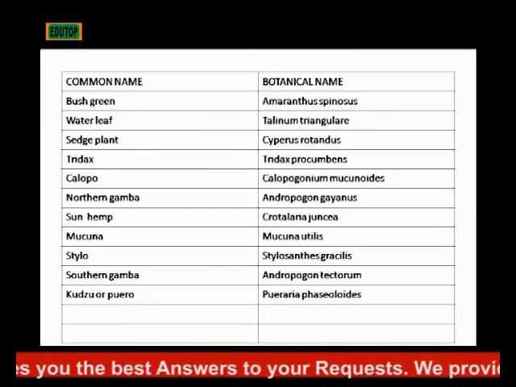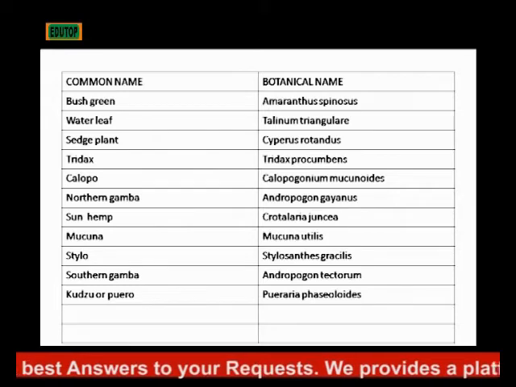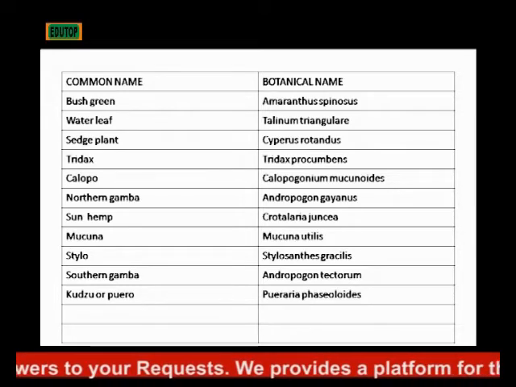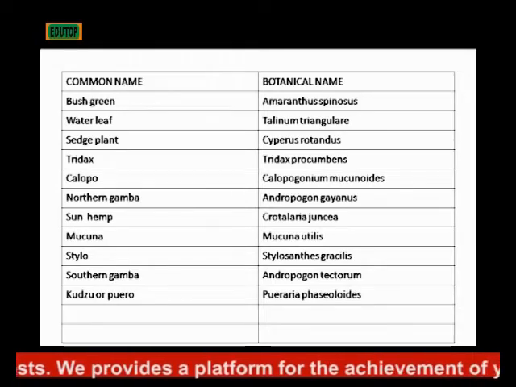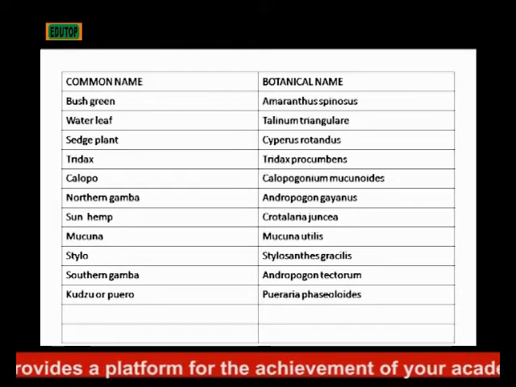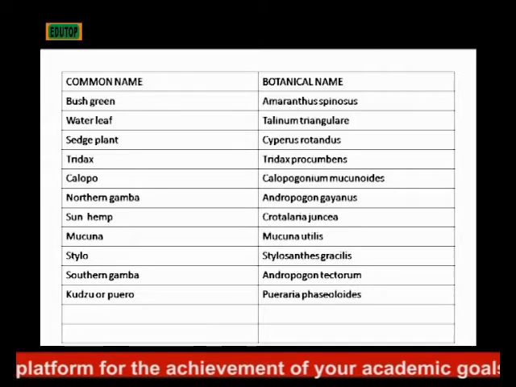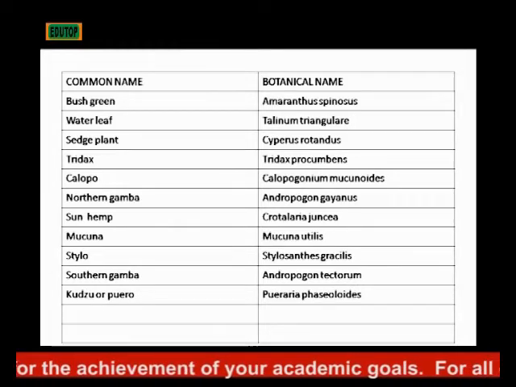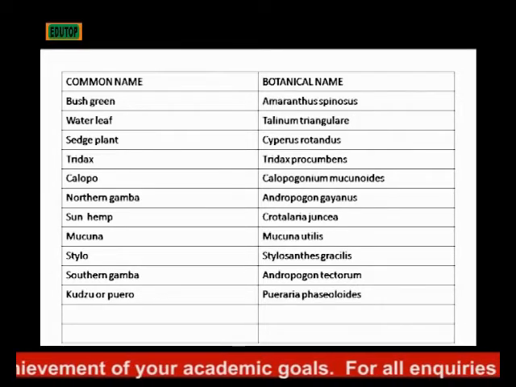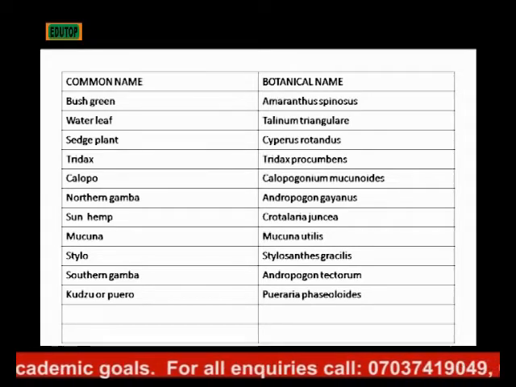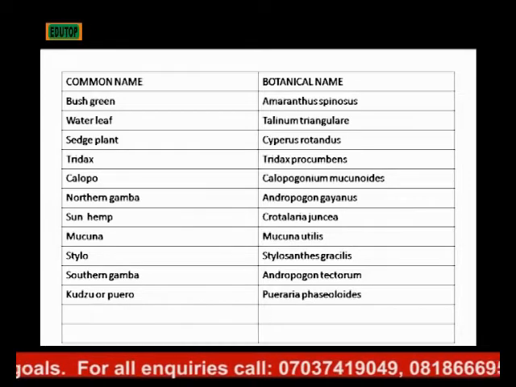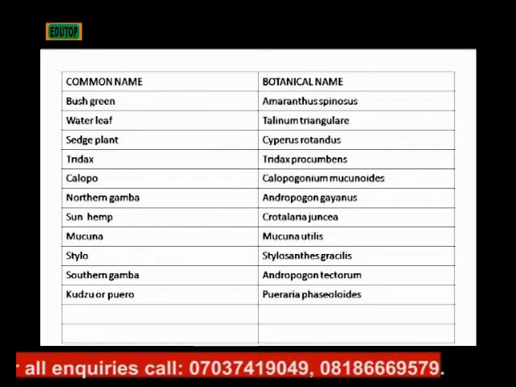Then northern gamba is called Andropogon gayanus. Then sun hemp is called Crotalaria juncea. Then mucuna is called Mucuna utilis. Stylo is called Stylosanthus gracilis. Then southern gamba is called Andropogon tectorum. Then kudzu or puero, the plant called kudzu or puero, is called Pueraria phaseoloides. So those are the common names and the botanical names of common weeds.